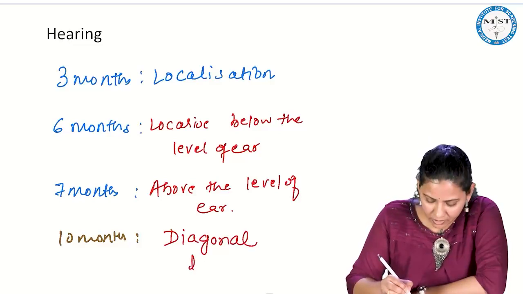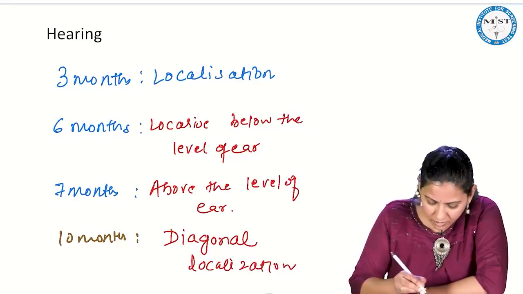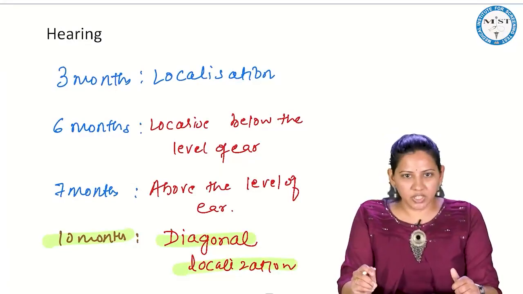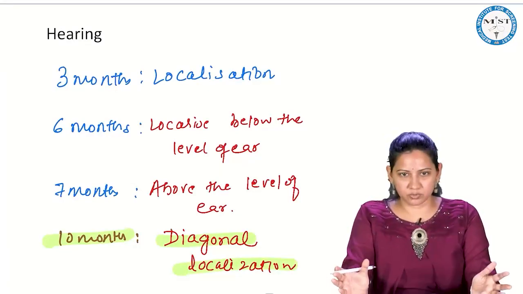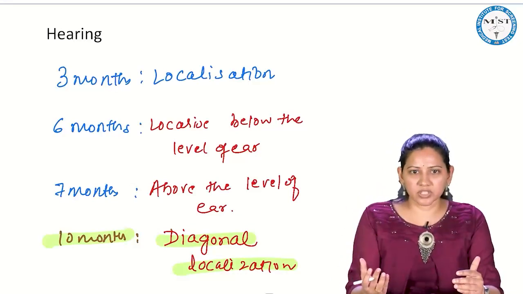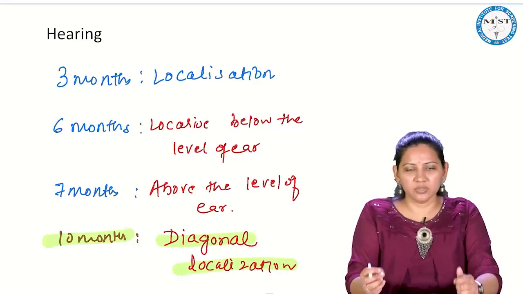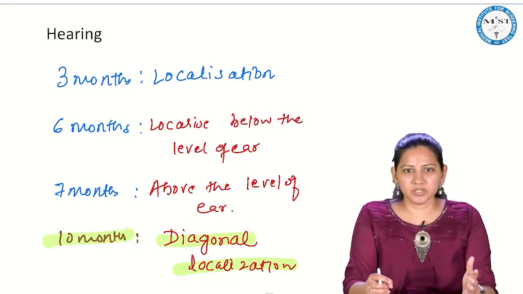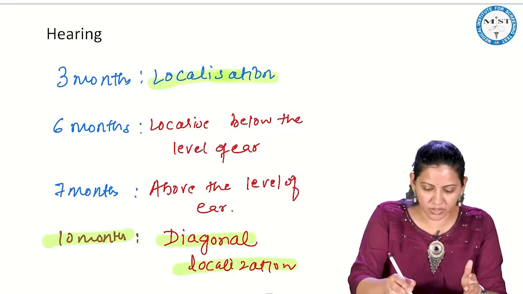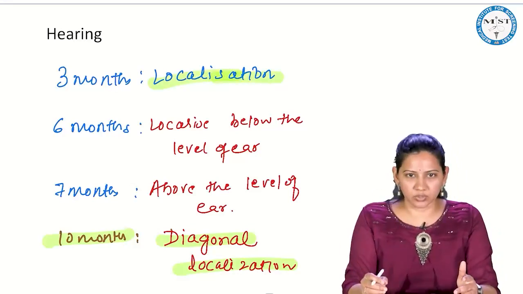Diagonal localization is very important. Diagonal localization happens by 10 months. Initially the child will have a vague response. If you make a sound to a newborn, the child may cry or startle. But by 3 months they start turning towards the source of the sound.